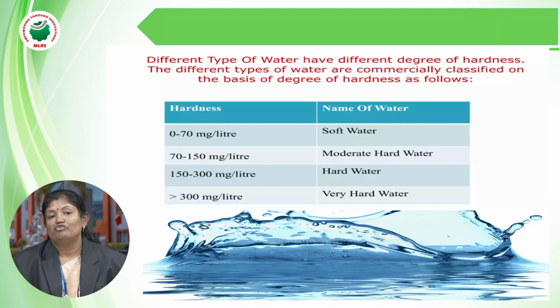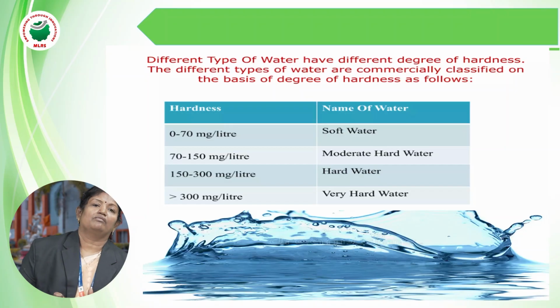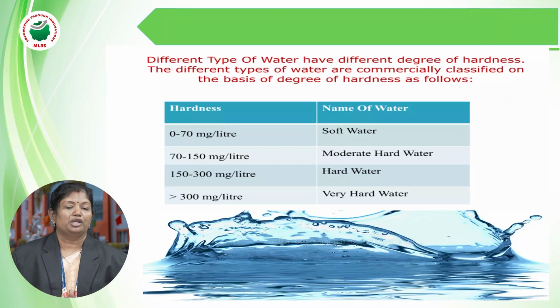Whereas hard water, keep in mind, that is why I am reminding once again, soap when dissolved in hard water will form the calcium or magnesium salt of stearic acid along with the liberation of sodium ions. That is, if it is calcium chloride or calcium sulfate, then sodium sulfate will be formed. So hard water will give the precipitate, whereas soft water will give the lather. You will keep that in mind.